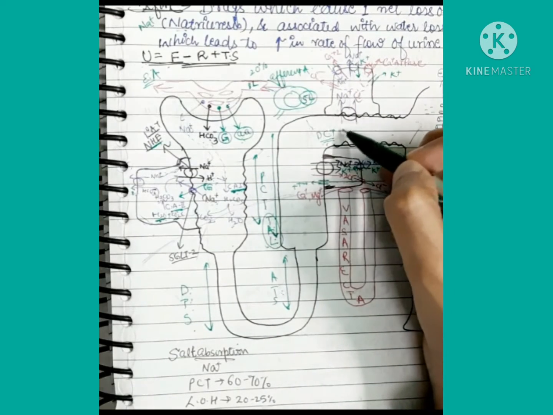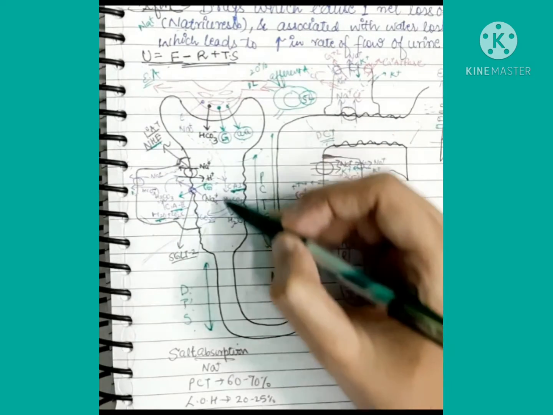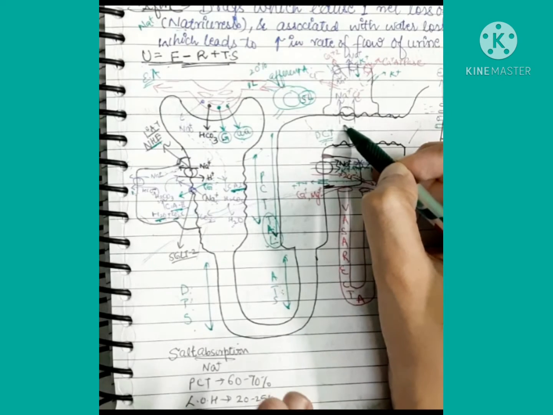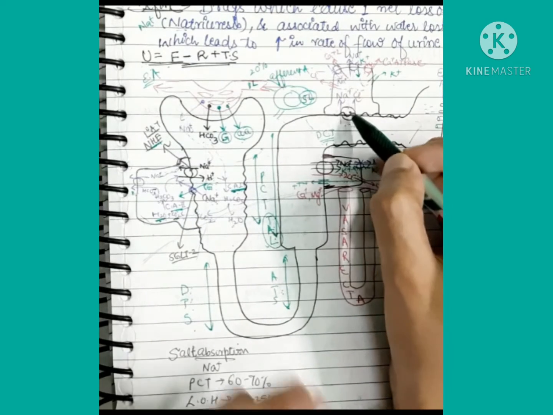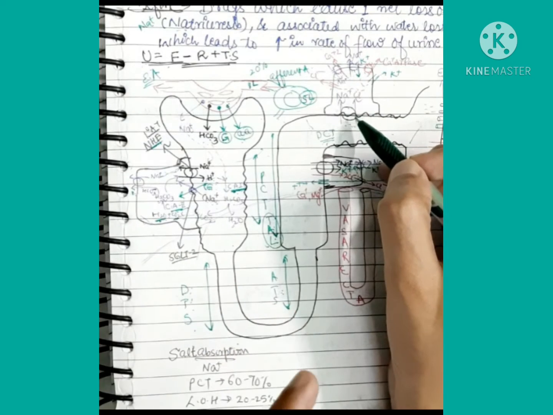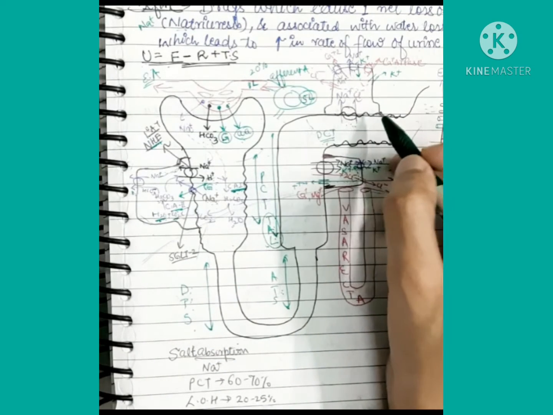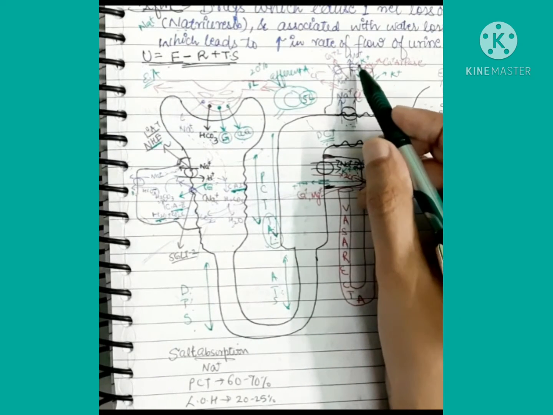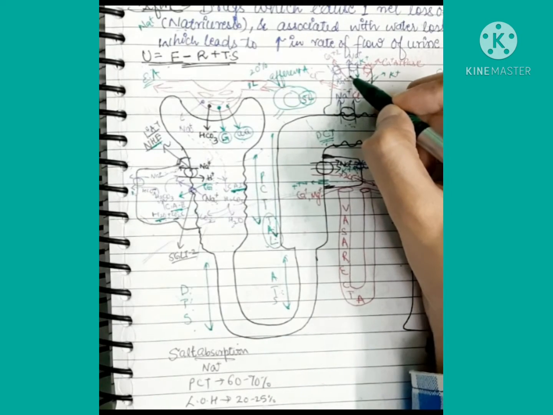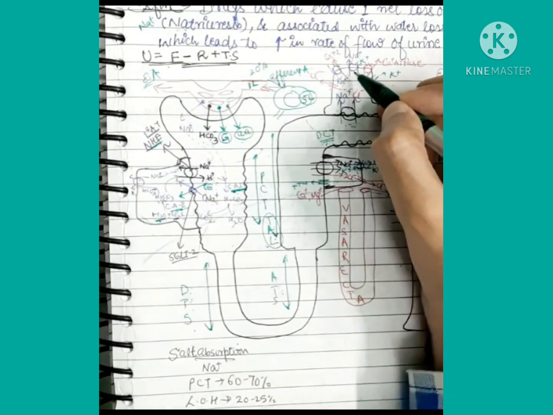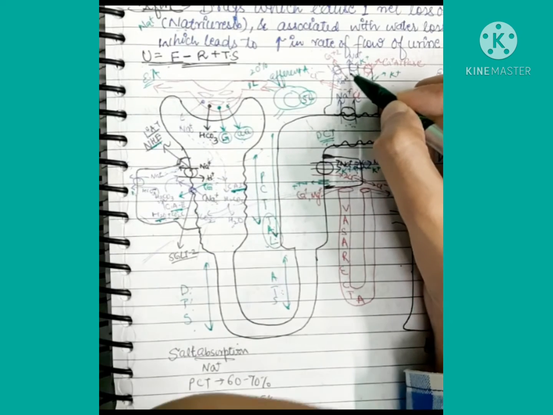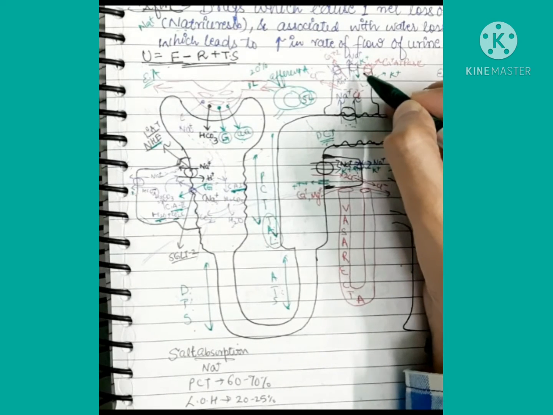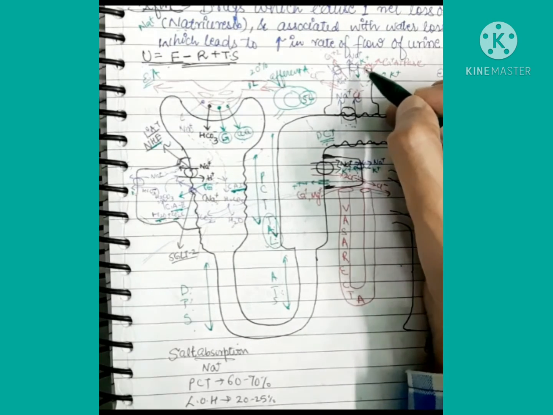So first of all, we need to understand, let us suppose sodium and chloride come from here, and come till here. Then sodium and chloride will be reabsorbed via this sodium chloride symporter or co-transporter. Then there will be the sodium potassium ATPase. What is it doing? It is pumping sodium outward and potassium inward by using energy. It is a type of primary active transporter. So the process is called primary active transport.